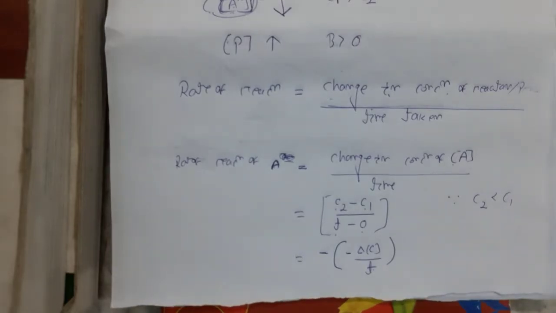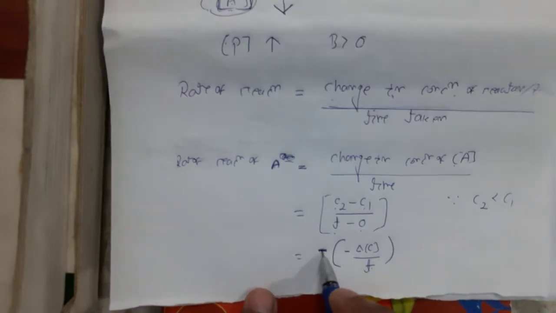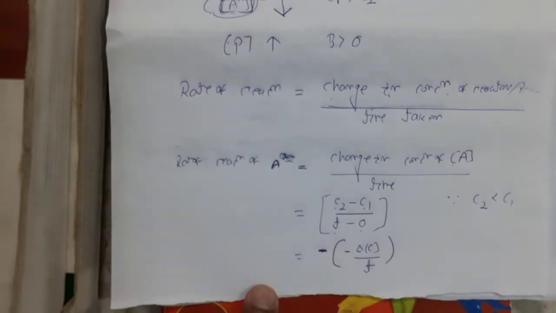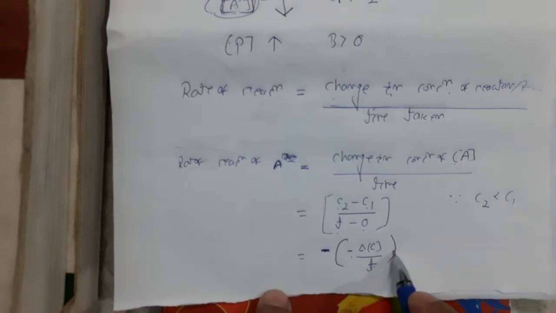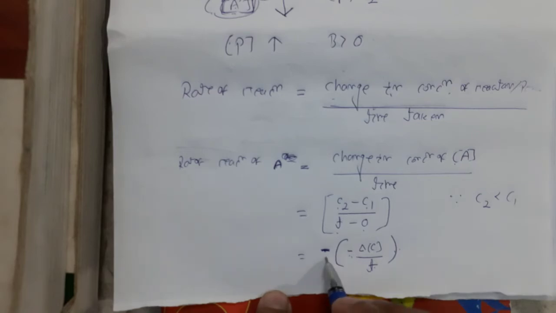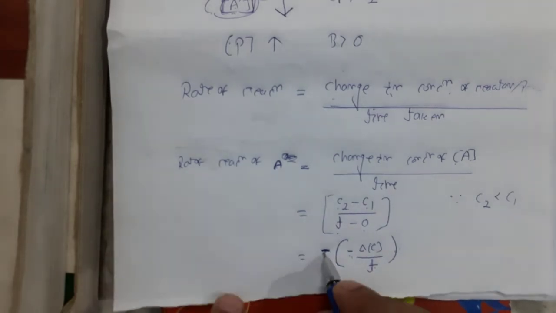So for any change in concentration of a reactant, we have to put a minus sign, because the rate does not become negative, and rate should not become negative. In order to make this negative rate a positive rate, we have to multiply it by a negative sign. So simply remember, while calculating the rate of a reactant, we have to put a minus sign.